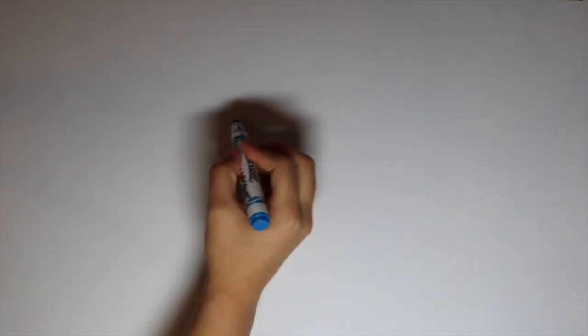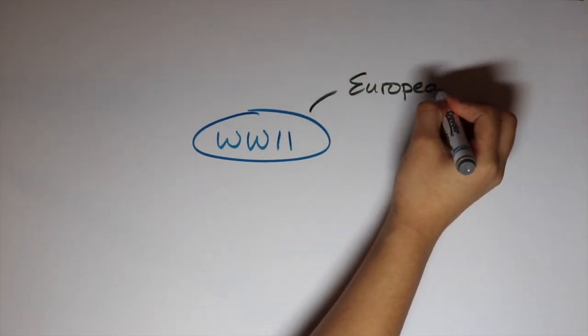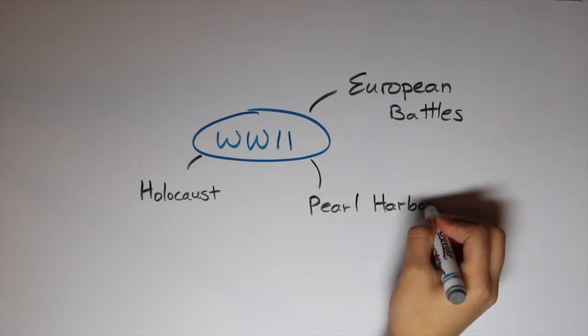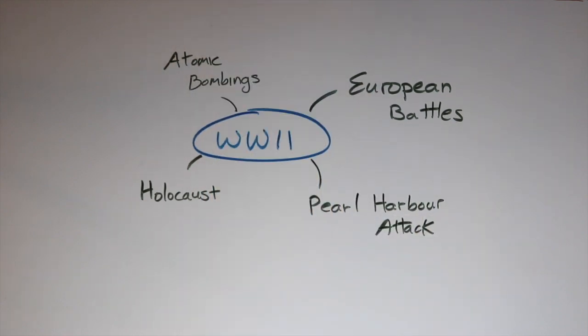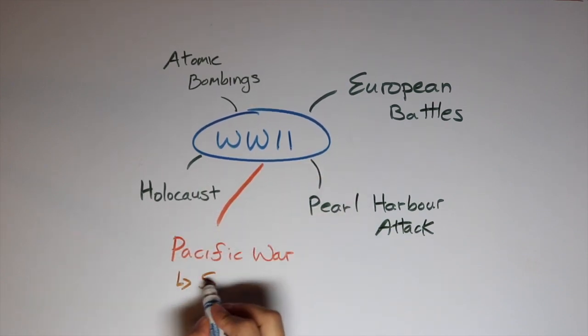When most of us think of World War II, we often picture the conflicts between the European nations, the Holocaust, and the Japanese-American conflicts of Pearl Harbor and the nuclear bombings of Hiroshima and Nagasaki. However, many battles were happening in Asia as well. We know this to be the Pacific War.